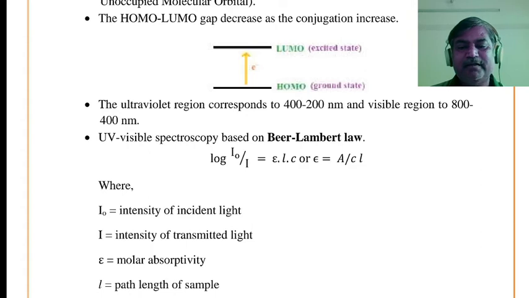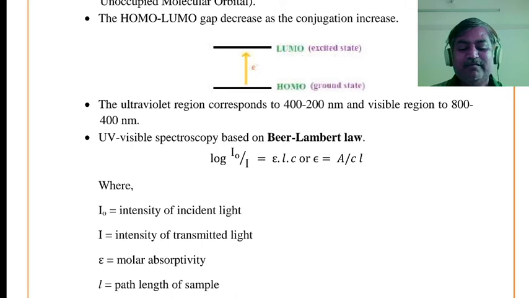आता I0 upon I हा जो रेशो आहे, incident light means what? That is UV light radiation, how much intensity it provides from its source, त्या लाईटला आपण काय म्हणतो? Incident light. And after transition of electronic level, some of the light radiations get transmitted. What is the pattern?